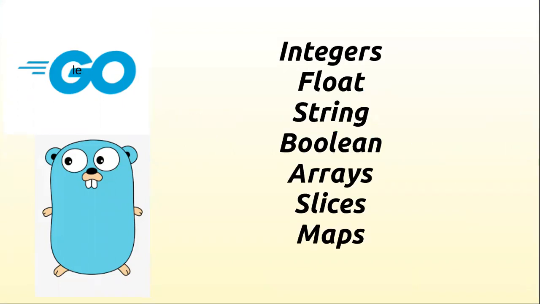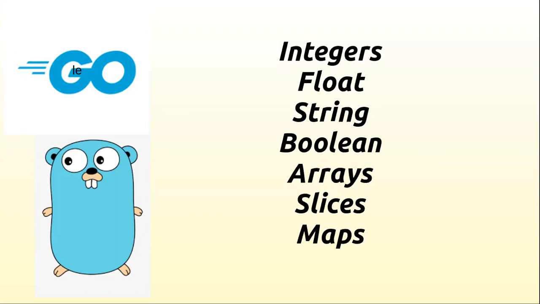If you consider the Go language, it has data types such as integers, float, string, boolean, arrays, slices, and maps in general. Integer, in the sense, is the normal numeric values. In case of float, it will have the decimal point at a very high level. You can understand it like that. And after that, string is a very frequently used data type. And after that, boolean, which can be either true or false.